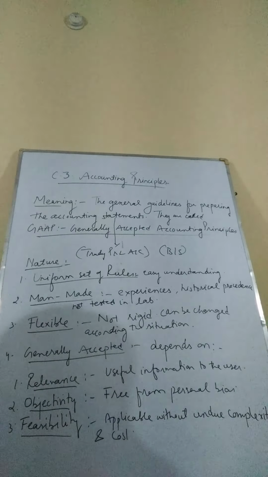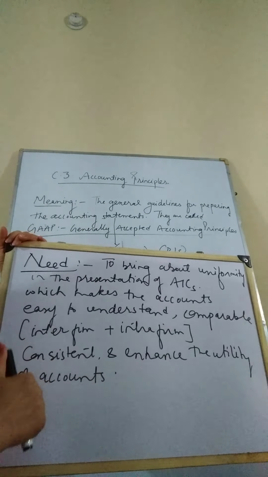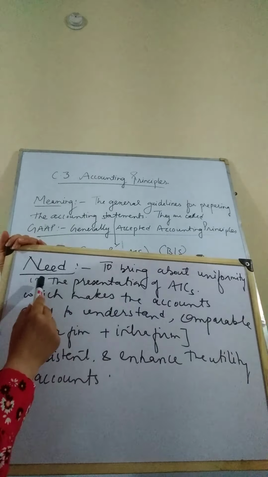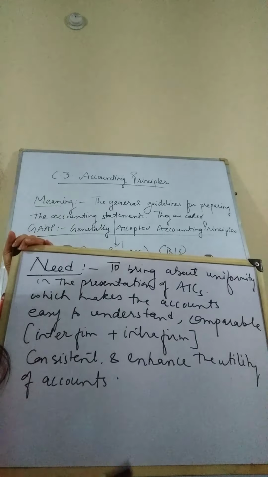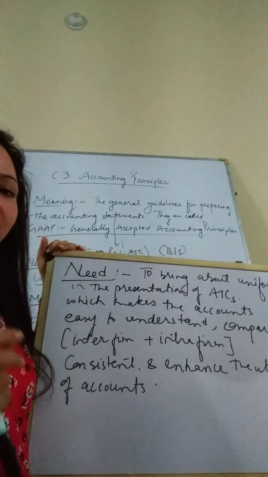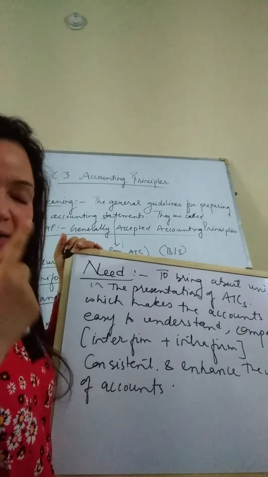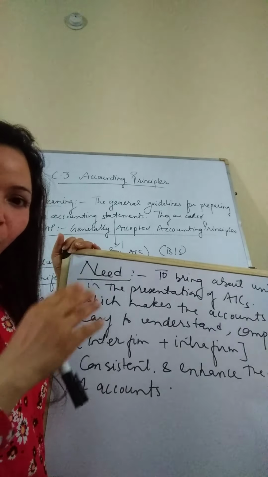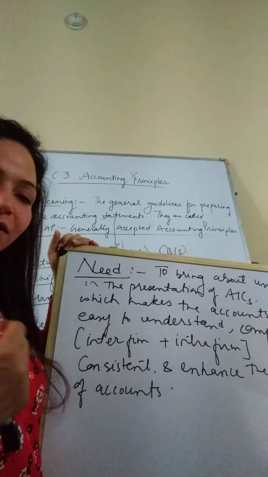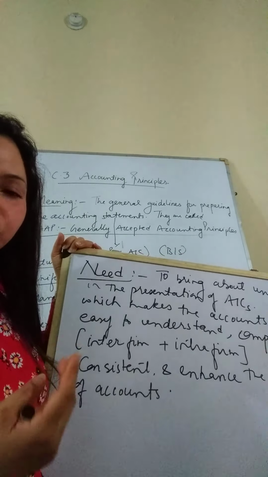Now moving on to the need for accounting principles that I have written on this board. What is the need? Why do we require these accounting principles? Accounting principles are required to bring about uniformity in the presentation of accounts. Uniformity means there should be one standard. You can understand this with an example: if your report card is printed in an entirely different form than your friend's report card, how will you be able to compare? For example, you are using a percentage system in your report card and your friend is having a grading system, then it will be very difficult to compare the results of the two children.